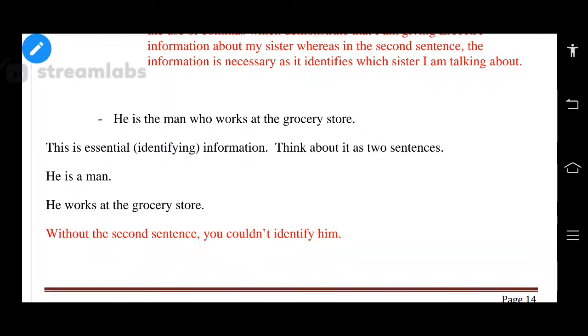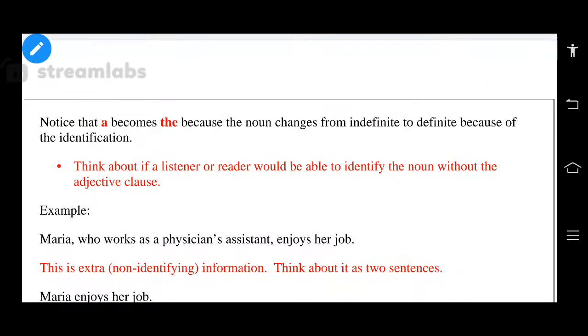In the articles part we learned definite and indefinite. So it is an indefinite one. But by providing this additional information, we are defining the particular person. That is why A has been changed to the. Yes, from indefinite to definite because of the identification. So think about whether a listener or reader would be able to identify a noun without the adjective clause. Right? Are you all getting my point today?